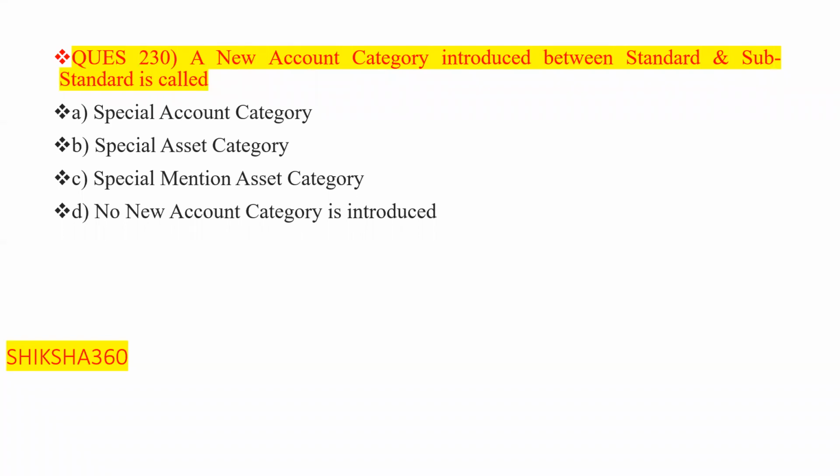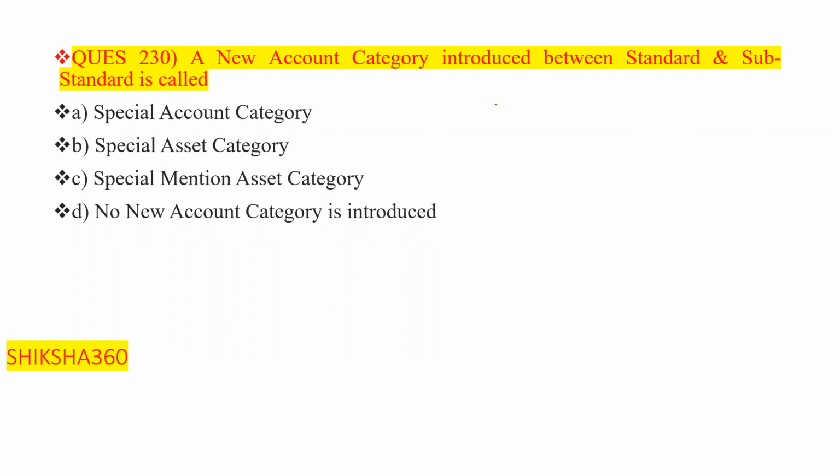A new account category introduced between the standard and the substandard, called special account category, special mention asset category. No new account category is introduced. As this is the third session, we have not discussed anything more regarding standard, substandard, doubtful and loss.